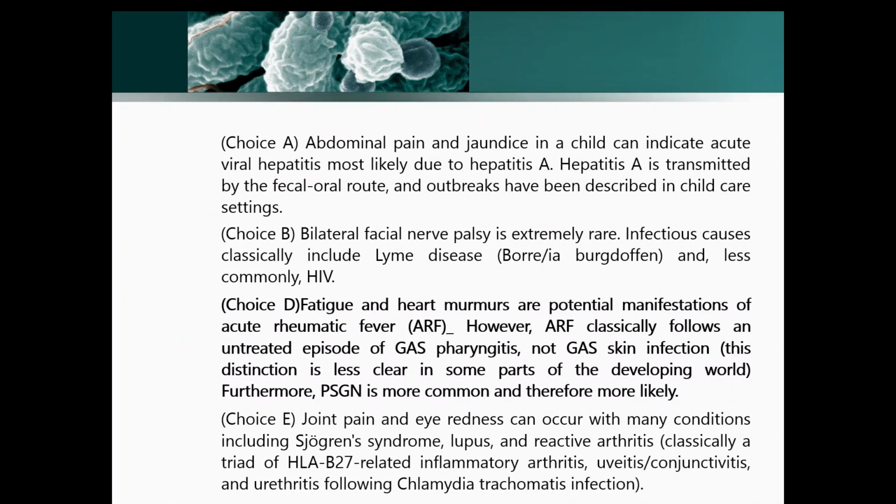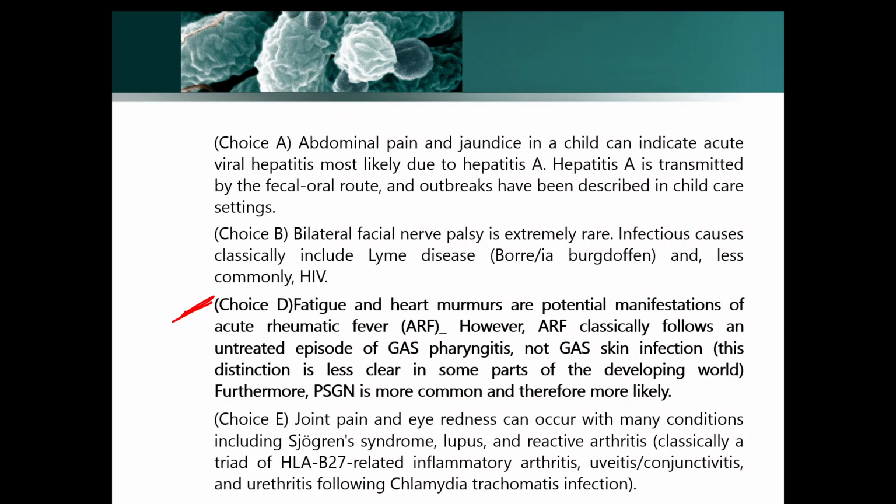But if you see option D, if the history was similar but instead of impetigo there was acute rheumatic fever, then option D would have been the right answer, because then it would have caused fatigue and heart murmurs. So you have to remember that in Streptococcus pyogenes infection, if the history is of acute rheumatic fever, it will always lead to heart murmur, and if it is of impetigo, it will always lead to glomerulonephritis. These are mutually exclusive diseases. They can't occur simultaneously.